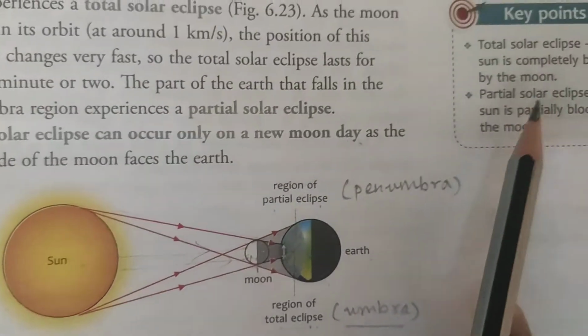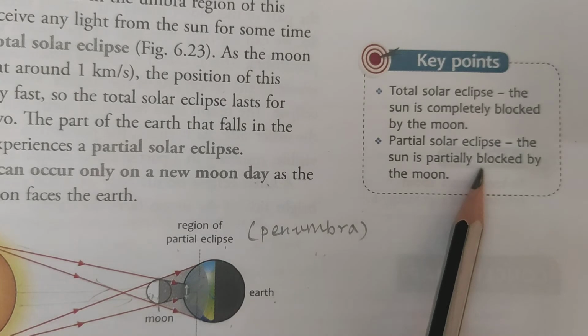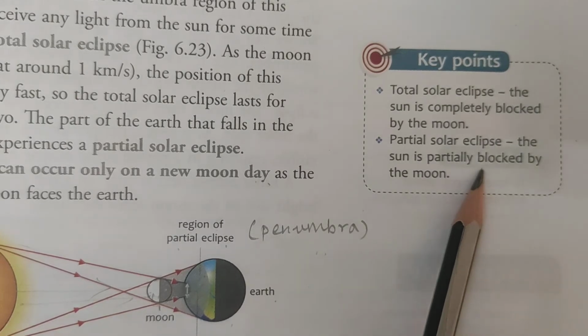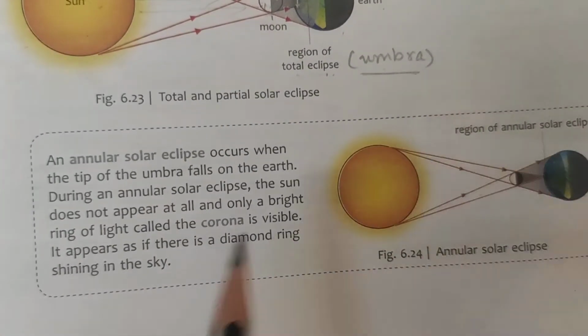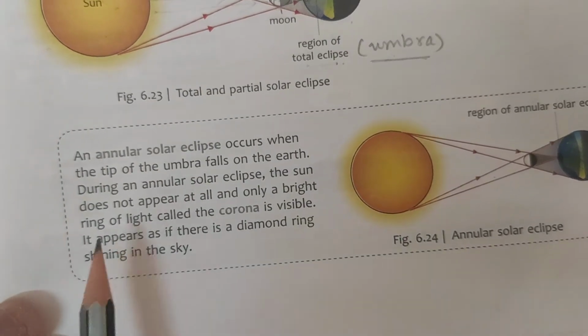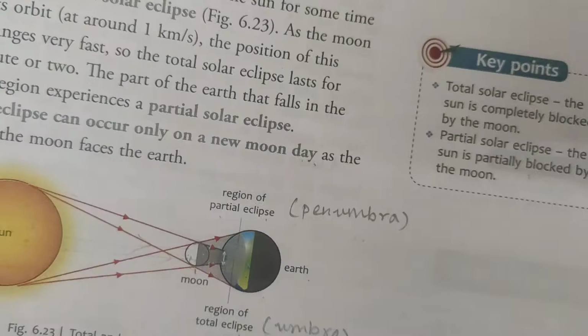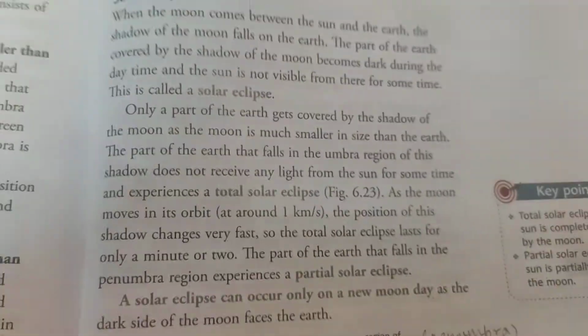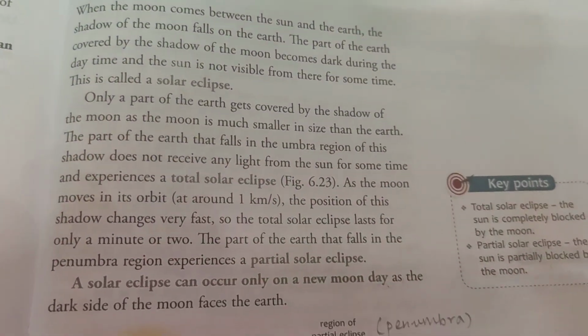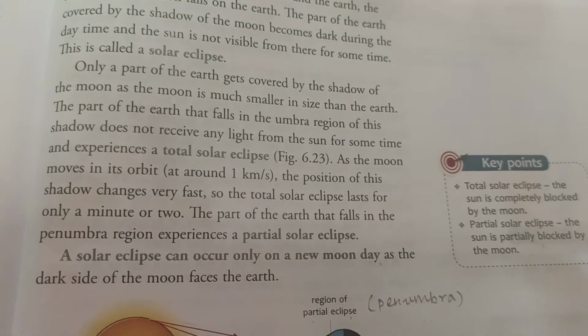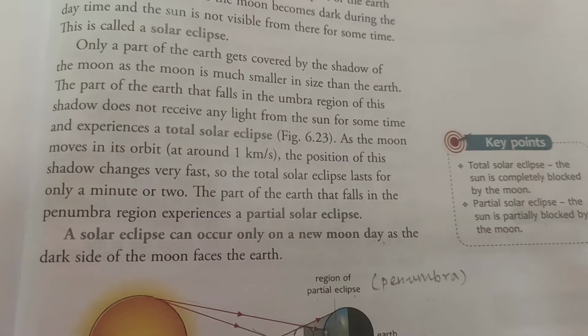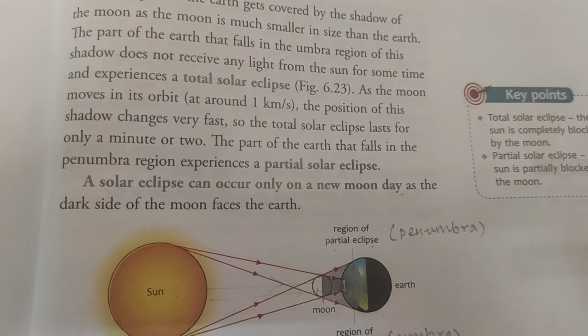See, here you have the key points. Okay? Now, you don't have to learn this. Just learn the solar eclipse, total solar eclipse, partial solar eclipse, and when a solar eclipse occurs. Practice this diagram. I'll tell you.